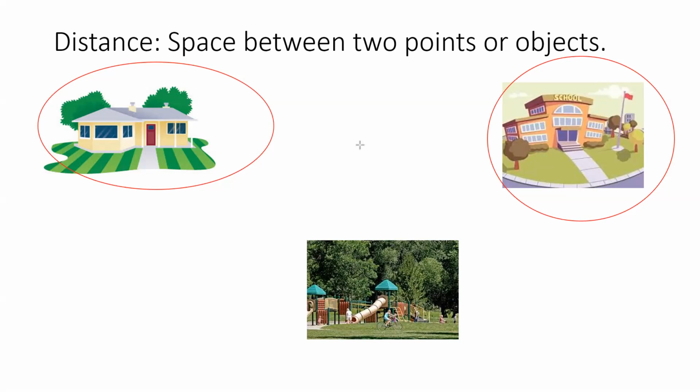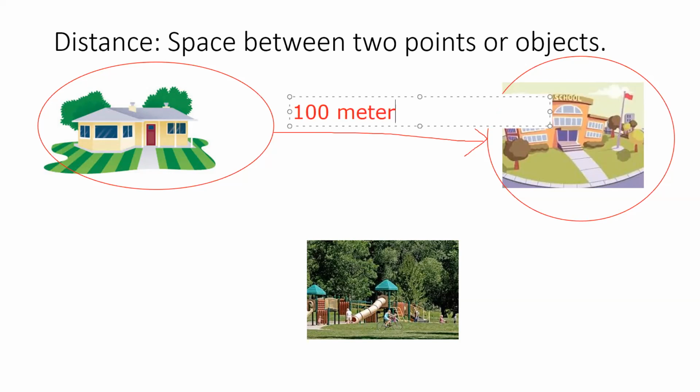Of course. So, the distance is the space between home and the school. Yes. And it can be measured in centimeters or in meters. How is that? For example, from my home to my school, there is 1 meter of distance.